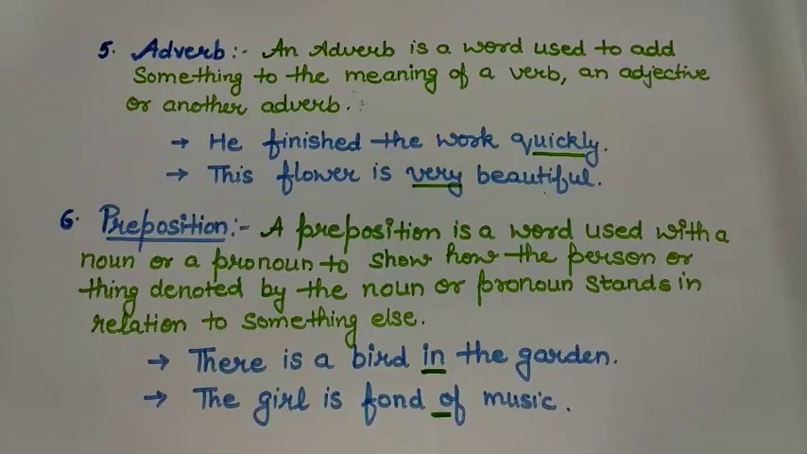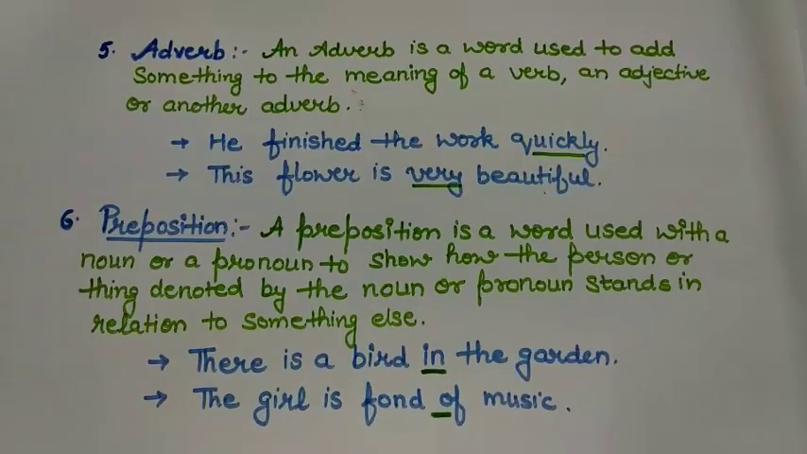Next part of speech is a preposition. A preposition is a word used with a noun or a pronoun to show how the person or the thing denoted by the noun or pronoun stands in relation to something else. That means preposition can be used to show the relation or the state of something. Like, there is a bird in the garden. You can see that I am talking about bird and I am using in to denote the location of the bird. That means the bird is in the garden now.